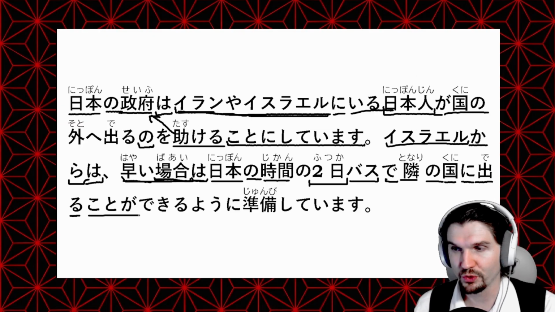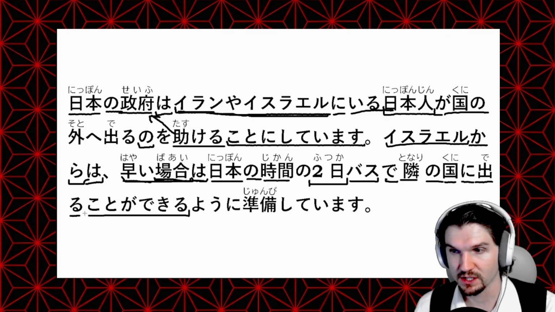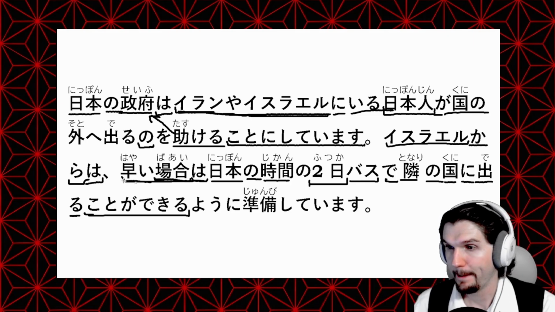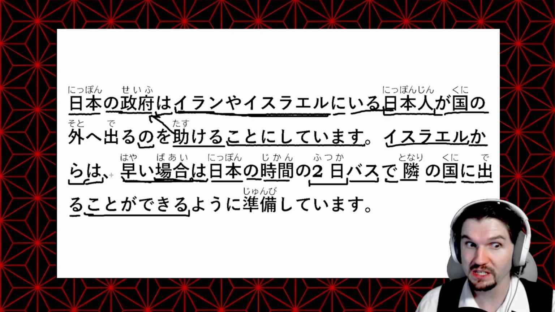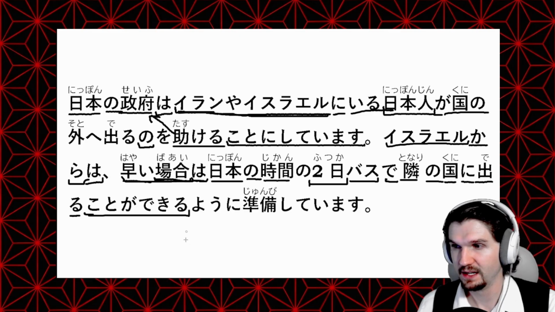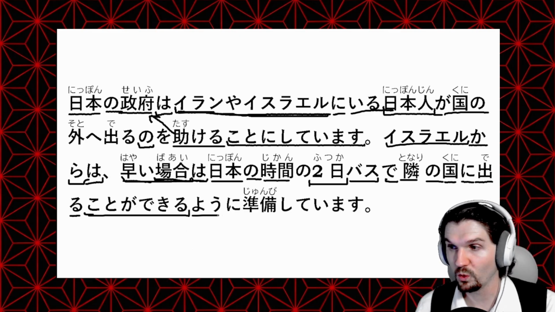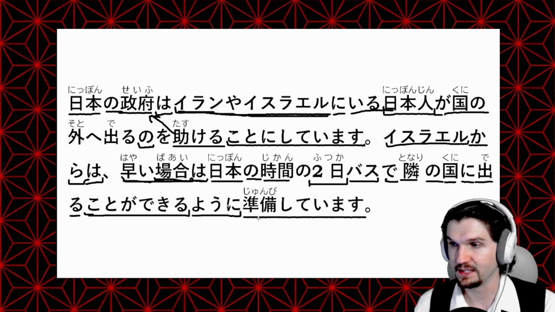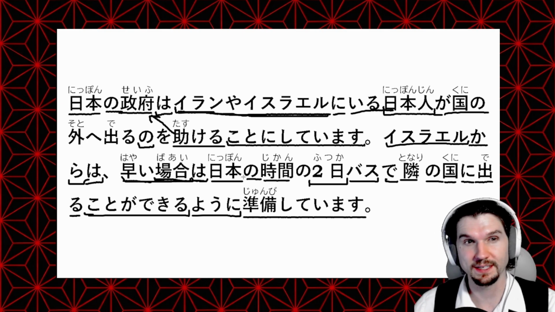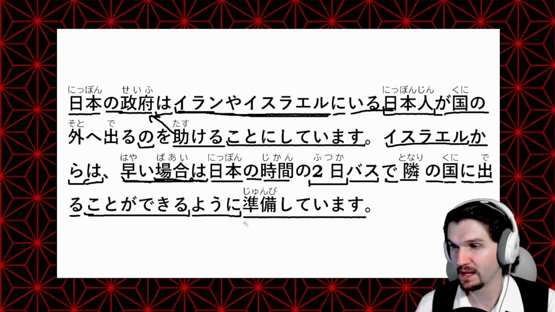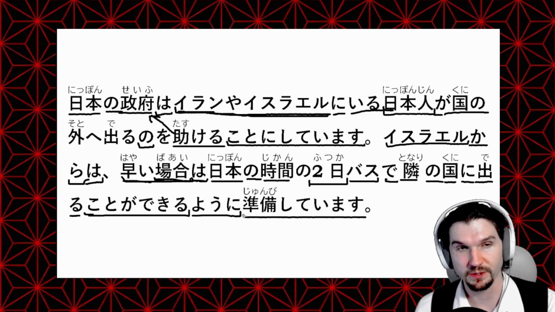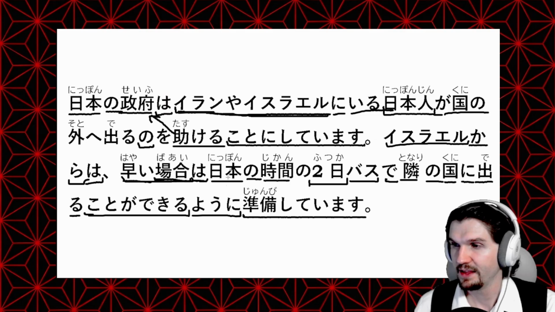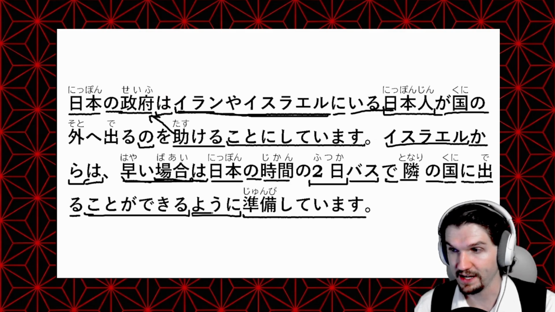And then we have ことができる after a verb. We can use this to say make it or to be possible to do this verb. And then we also have ように and then another verb. So 準備しています is our final verb here. And 準備する is to prepare. That's in the ています form here, which means they are currently doing it. So 準備しています They are making preparations. And then ように is so that.